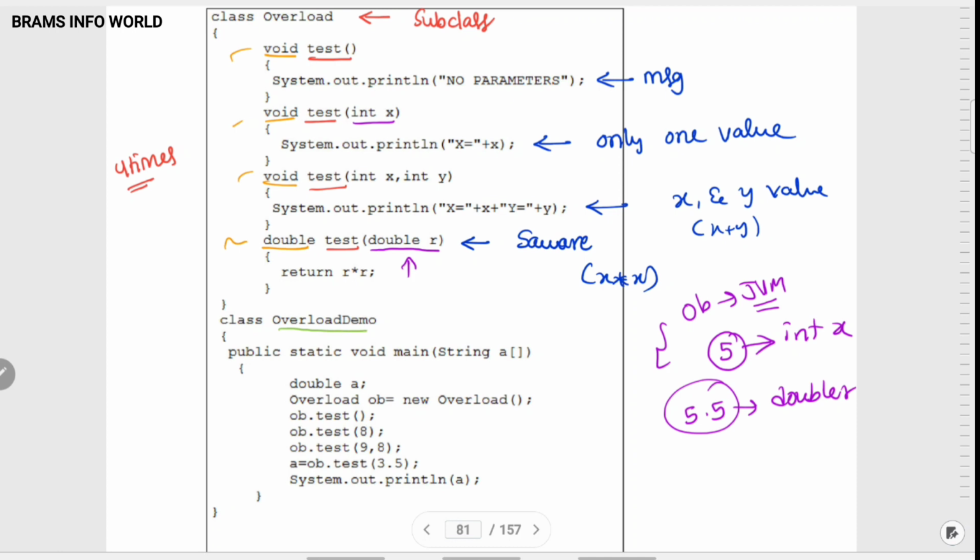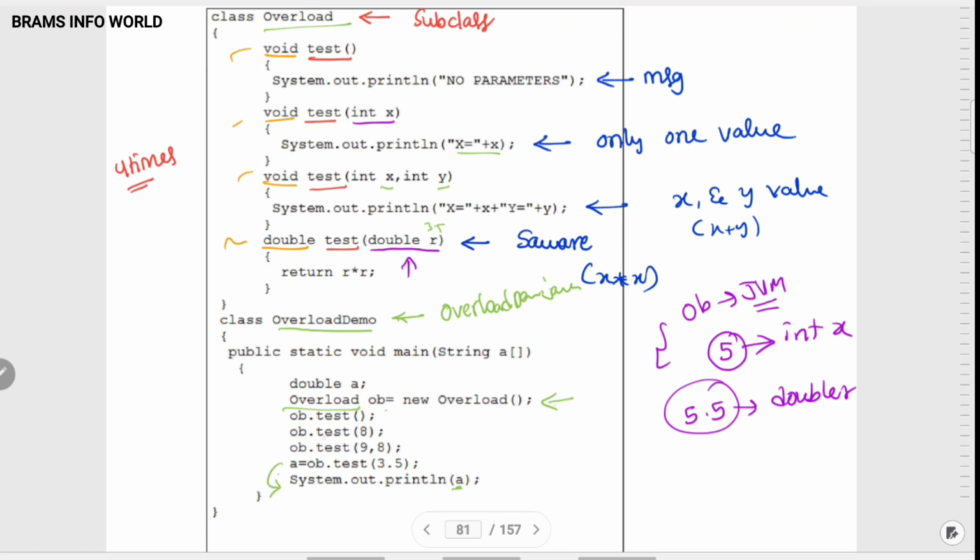In the main, OverloadDemo is the main class. We have to save the program like OverloadDemo.java. Okay, so we are creating objects for printing the information. So Overload ob. See, whatever we define, the same thing we have to write. ob is the object name. So new Overload, this is the way we have to create the object. And ob.test means this information is going to be created. ob.test of 8 means this information is going to be created. ob.test of 9, 8 means x taking 9 value, y taking 8 value. And ob.test of 3.5 means this 3.5 is taken by this. Ultimately what I'm printing is double value.